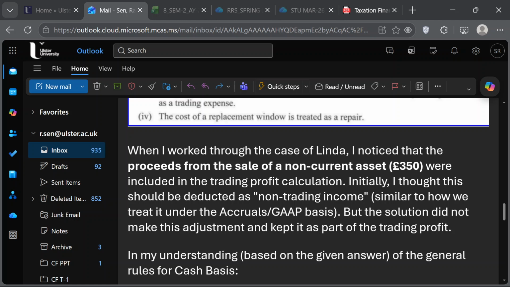But for the purpose of your exam, you have to learn both methods, because they are most likely going to ask you about the accrual basis, because that is much more complicated. So in this class test, we also need to handle the GAAP, the accrual basis? Oh yeah, very much so.